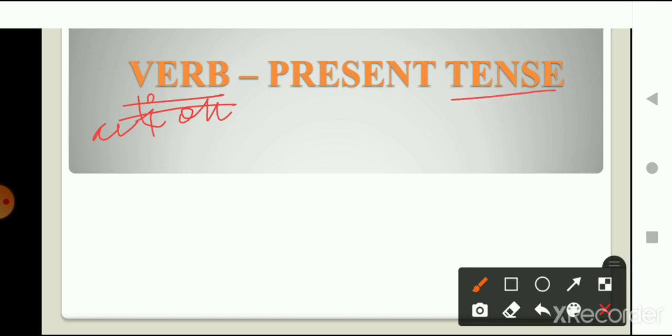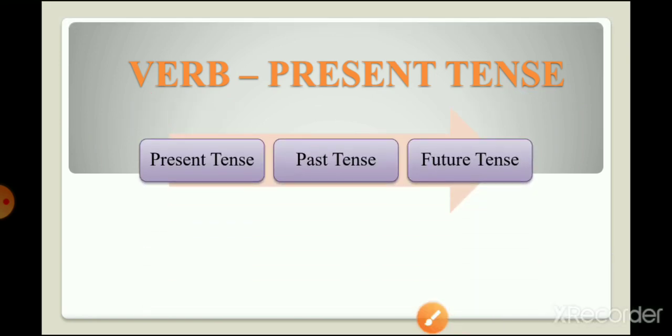Now, what about tenses? What are tenses? Tenses are the time when an action took place. Tenses tell us about the time when an action took place. And you know that tenses are divided into three categories. And what are those? I hope that all of you know this: the three categories in which the tenses are divided are present tense, past tense and future tense.